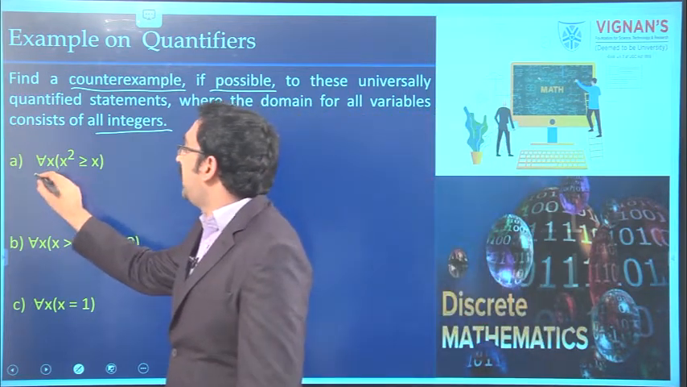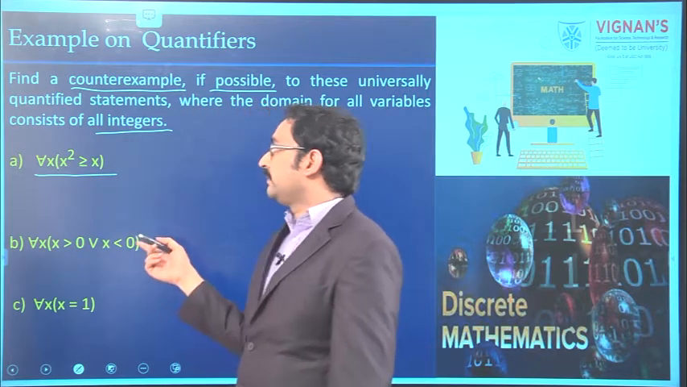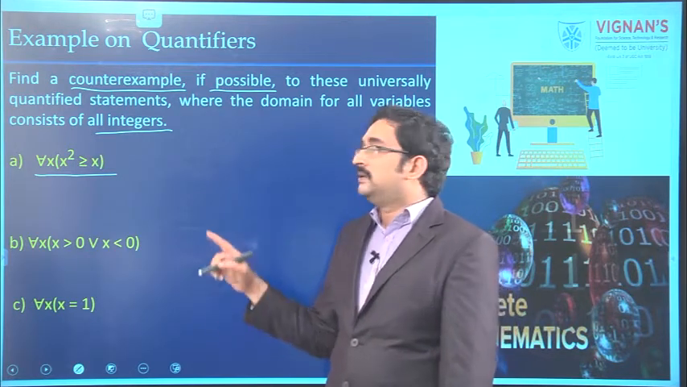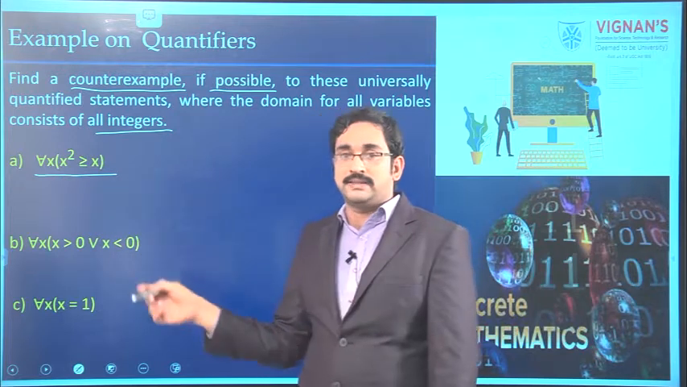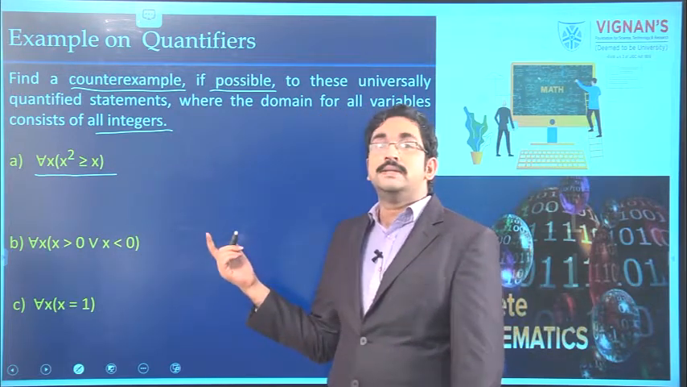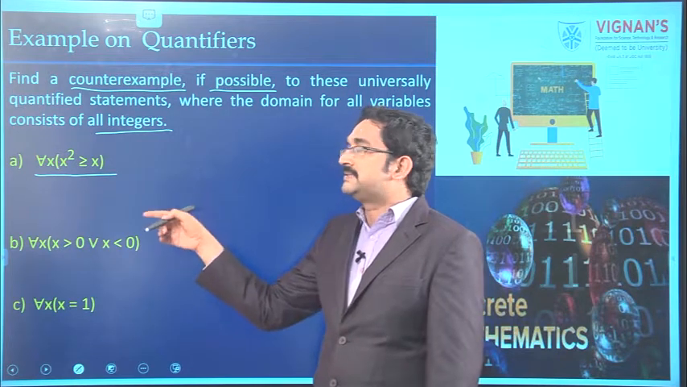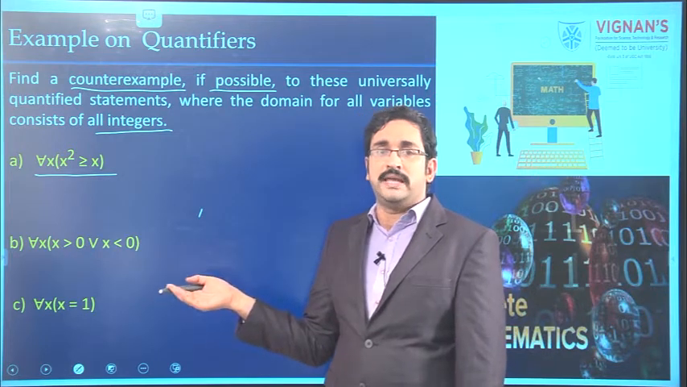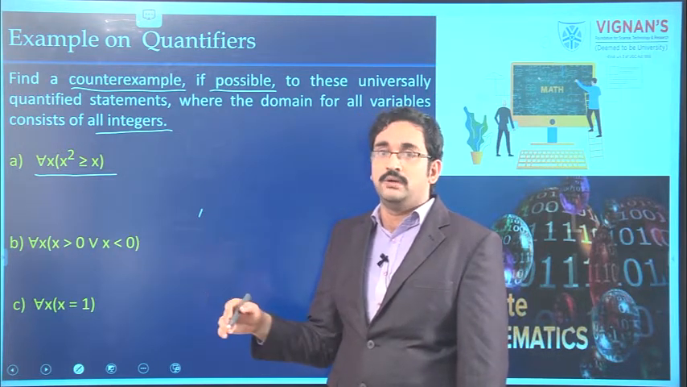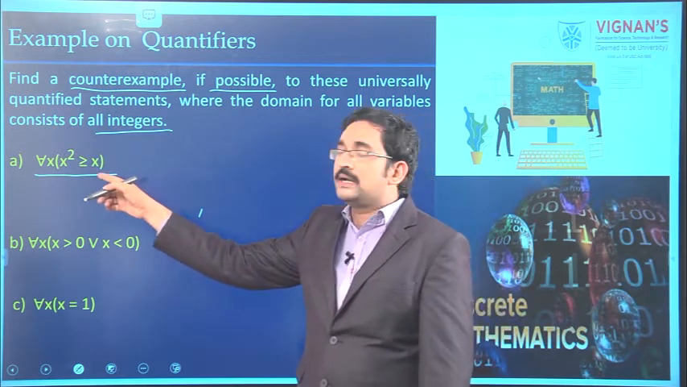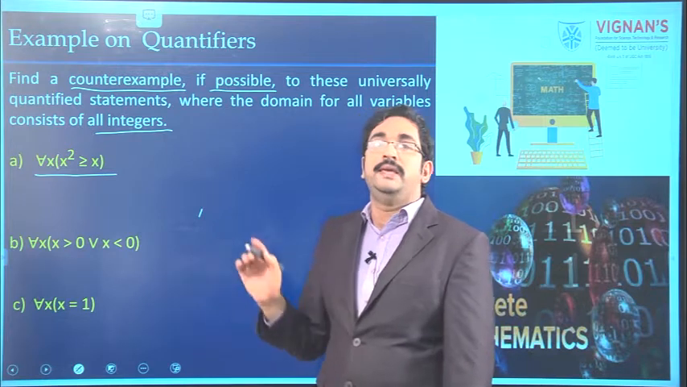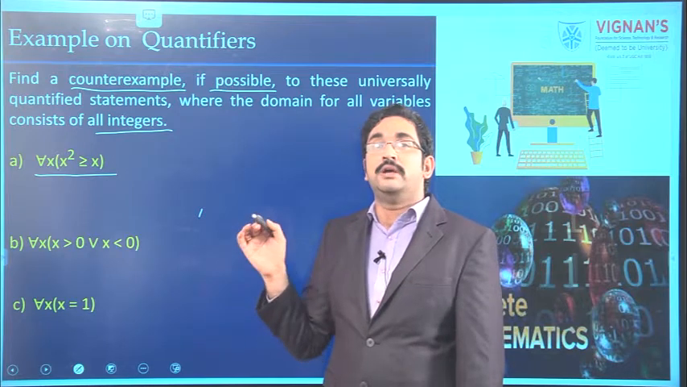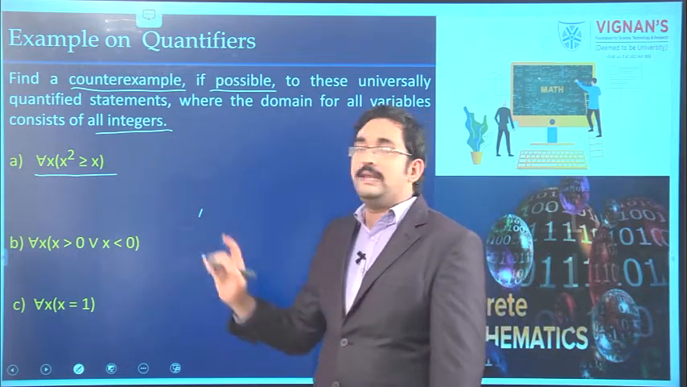See the first one. For all x, x squared is greater than or equal to x. A counterexample means we have to take at least one integer such that for that integer this condition becomes false. Take any value: 0 is greater than or equal to 0, true. (-1) squared is greater than or equal to -1, true. So, whatever integer we take, whether it is positive or negative or 0, if you substitute it here, the condition is true. That means there is no counterexample for this problem. That means there is not even a single integer to fail this condition.